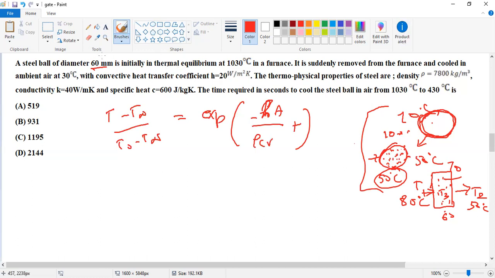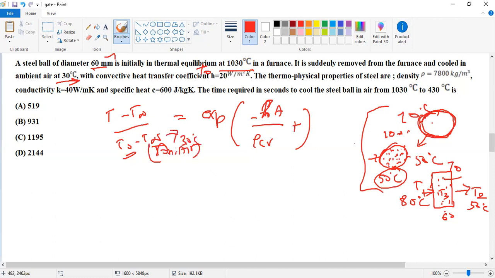The steel ball diameter is given, and we find the area. The furnace is in thermal equilibrium at 1030 degrees Celsius, taken as T0. Then the ball is suddenly removed from the furnace and cooled to the ambient temperature. To increase cooling, we supply ambient air at 30 degrees Celsius. That is the surrounding temperature, so T infinity is 30 degrees Celsius.